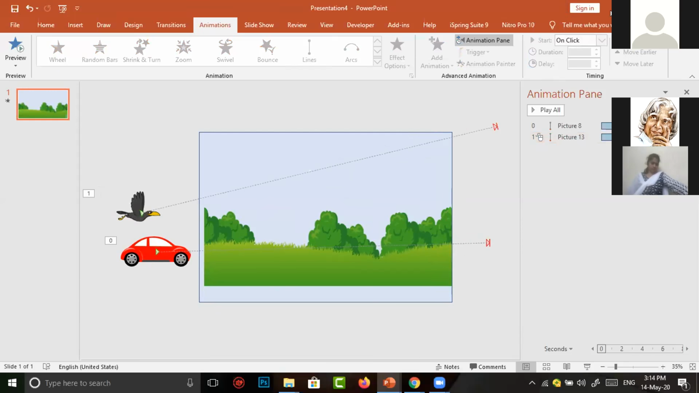Now, again you have to go to the animation pane, in which we can preview our scene.